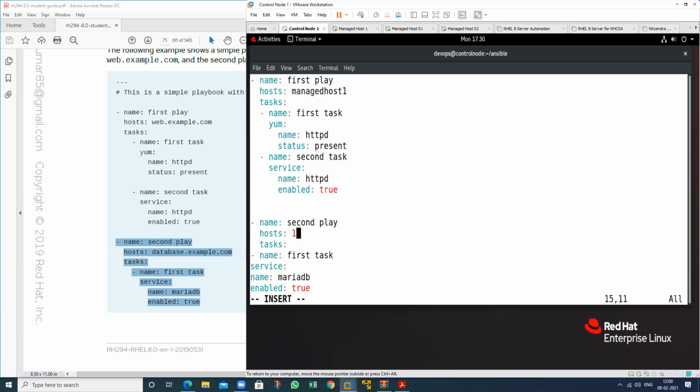Okay, just the IP here: 192.168.10.110, only this machine. This is my task, and perform this particular task by using the service module. So just service here and enabled.